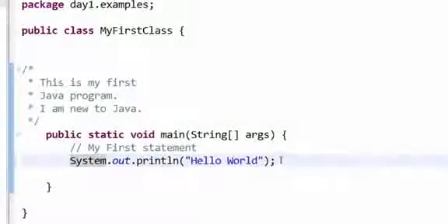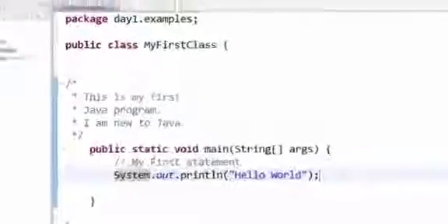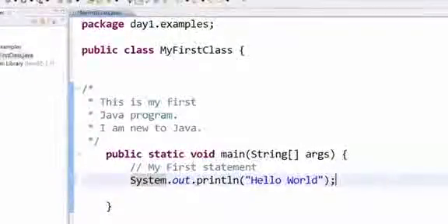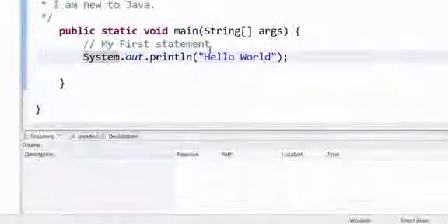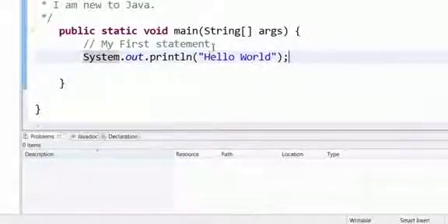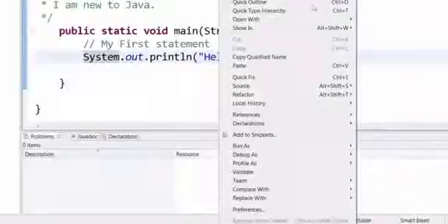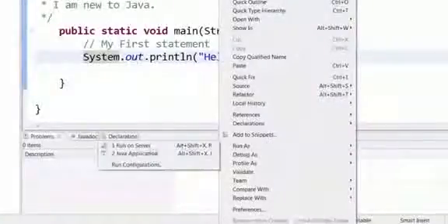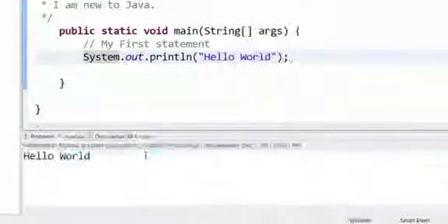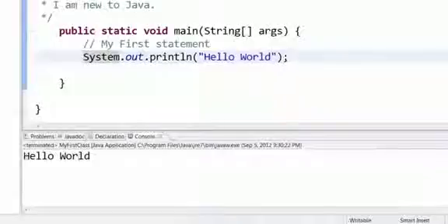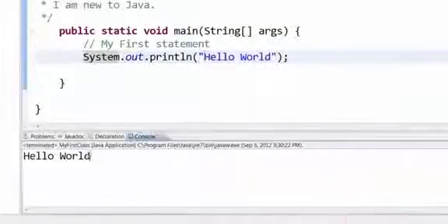Now you can save this particular program by clicking on the save button here, and to run this program, that is compile and run this program, you can right click anywhere in the screen, click on Run As, and then click on Java Application. Now you can see that the hello world has been printed here to the console.